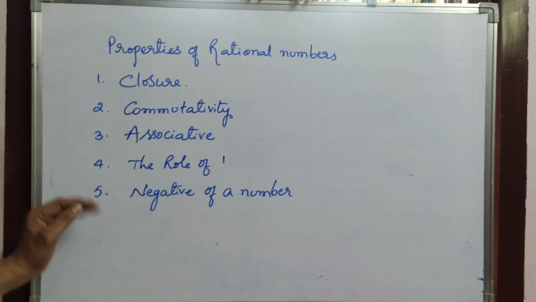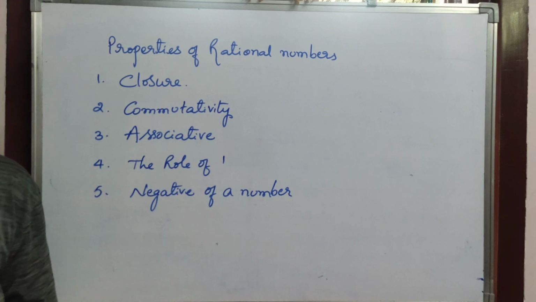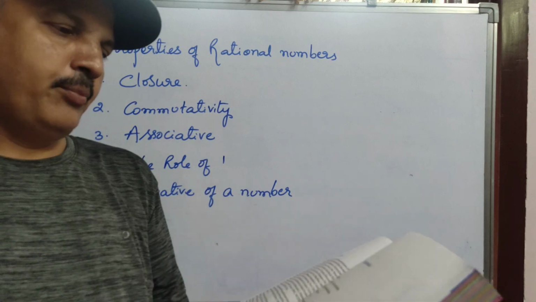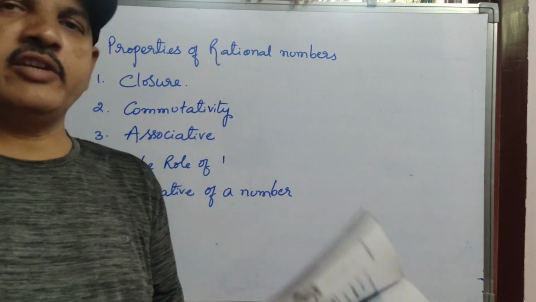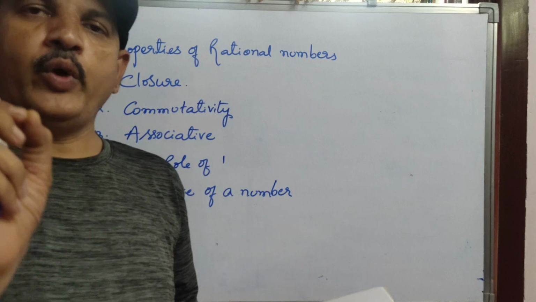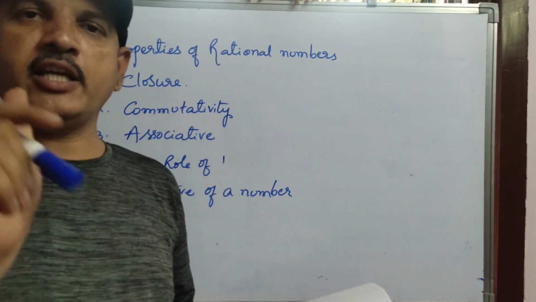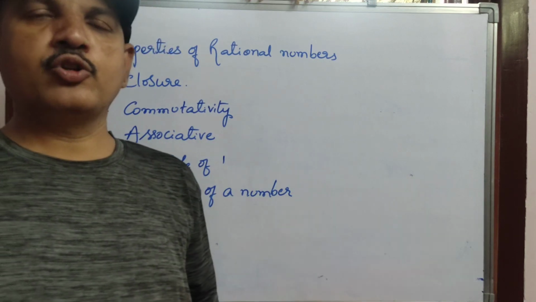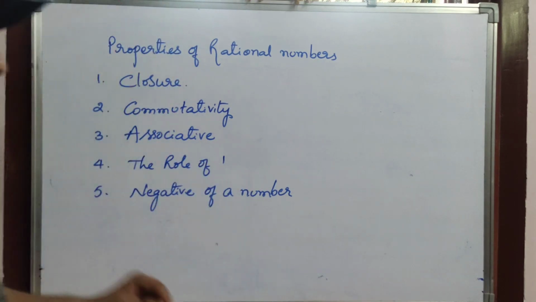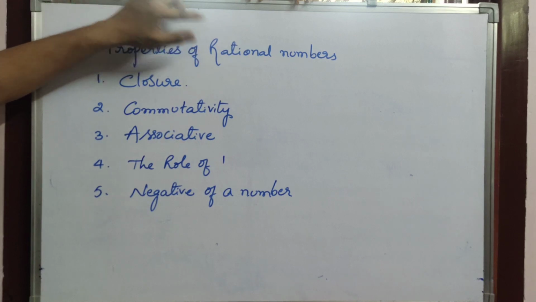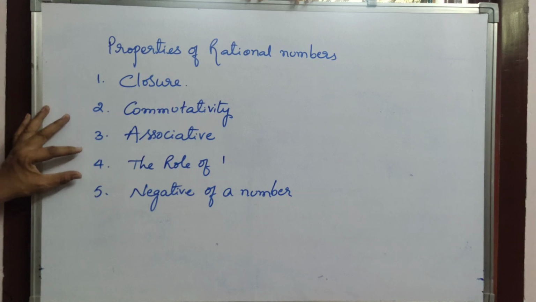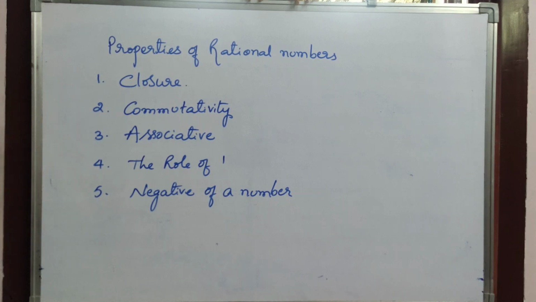In the meanwhile, take out your textbook and read the starting page, page number 1, because it has the introduction part. Whenever you are reading the textbook, please take a pencil and underline each and every important point. Tomorrow we will go very briefly along with the properties of rational numbers: what is closure, commutative, associative, and the role of 1 and the negative of a number.